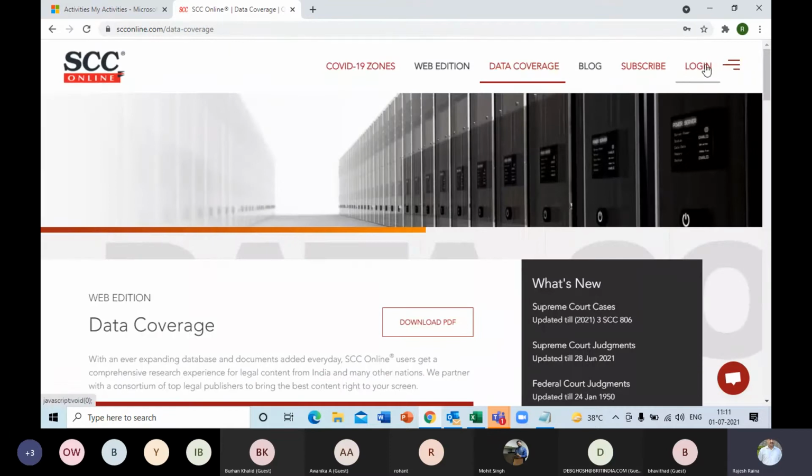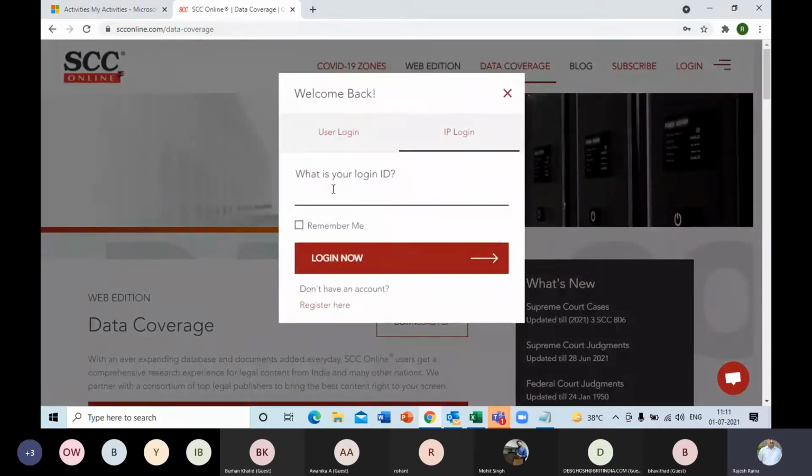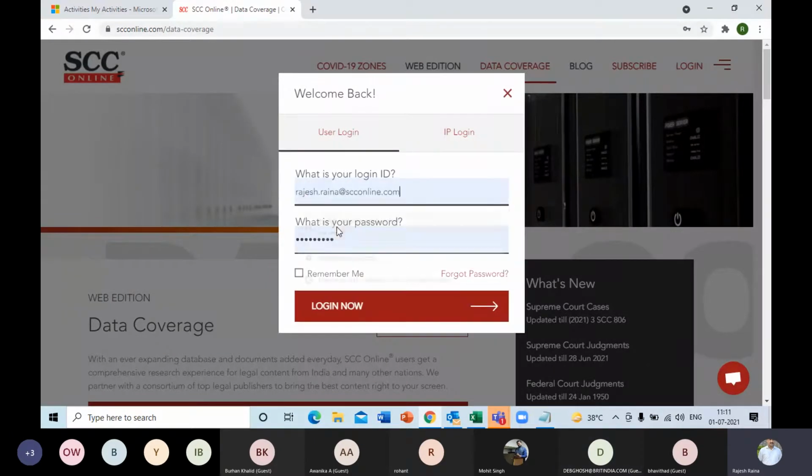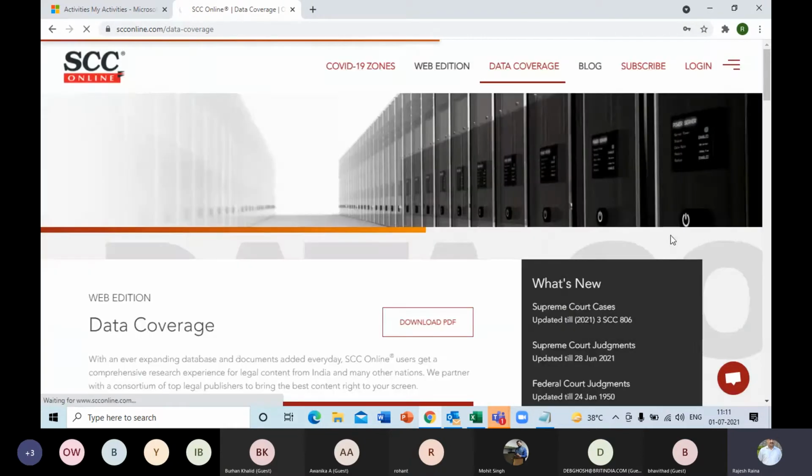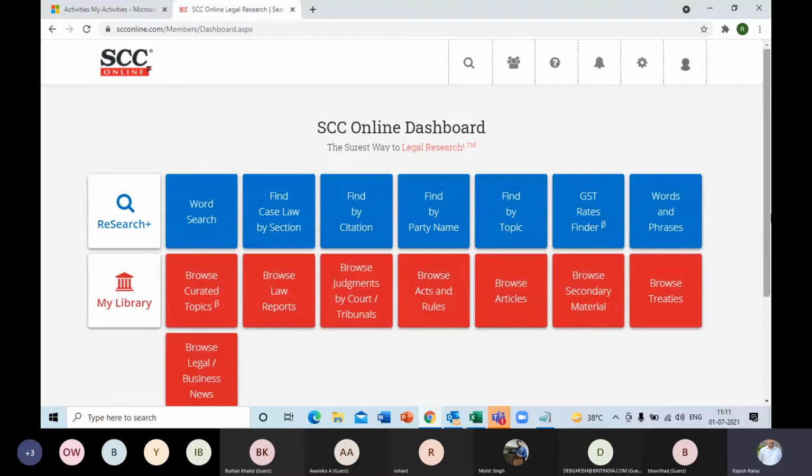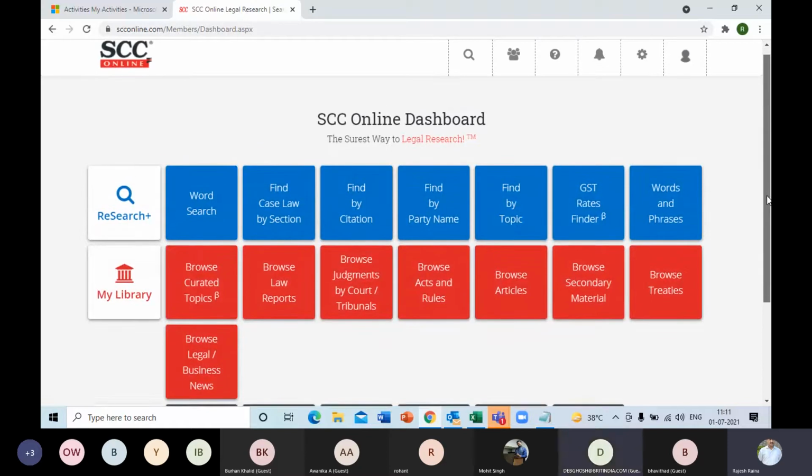Now let me move on to the login area. Here you'll be entering your ID and password. Since I have both IP as well as user access, I'll use the user one, which is also available with you. Logging in will show me the main menu, known as the SCC Online Dashboard.